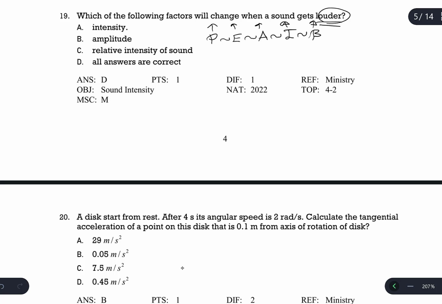So it gets louder, which means intensity can get greater, amplitude can get greater, energy of the wave can get greater, power of the source can get greater. So intensity, yes. Amplitude, yes. Relative intensity beta, yes. So all answers are correct.